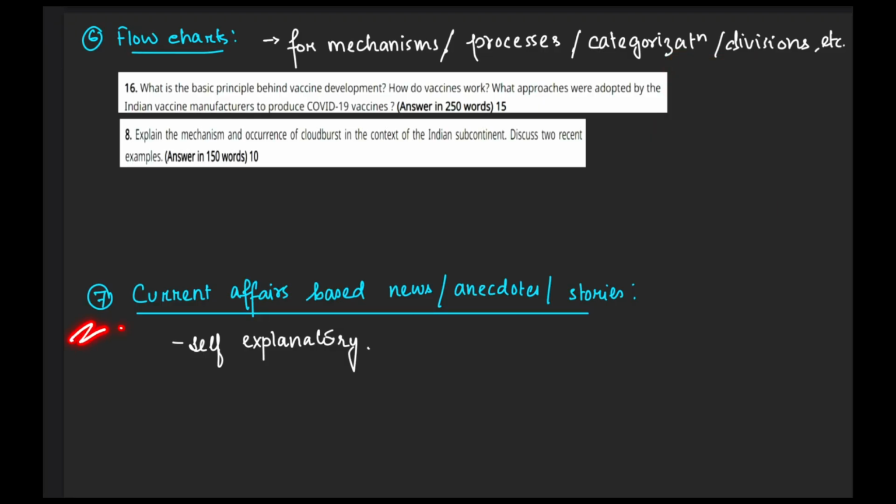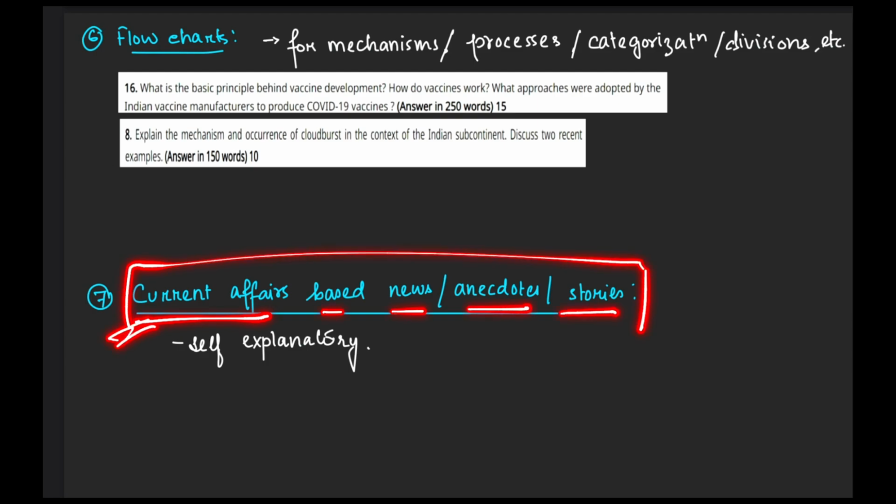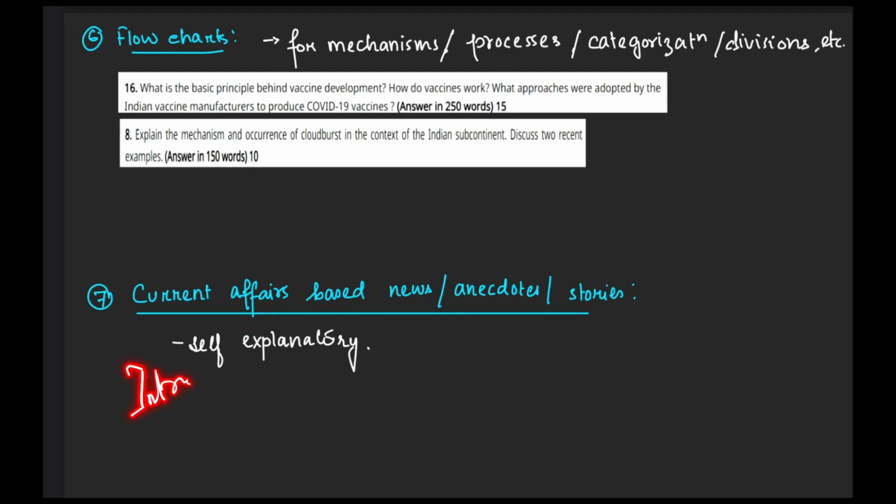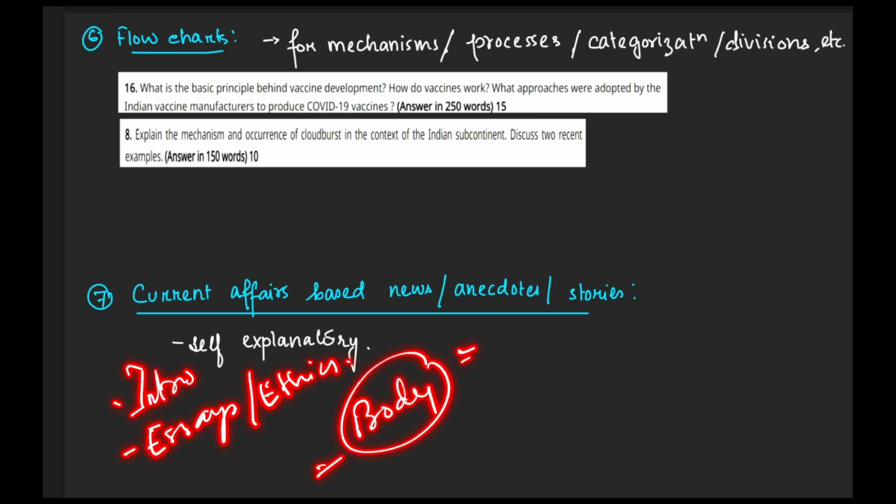Similarly, the seventh method of value addition can be through current affairs based news, anecdotes, or stories. This is pretty much self-explanatory. You can use this as an introduction, or you can even quote that in essays, in ethics, and as well as in the body portion of various other GS related answers.